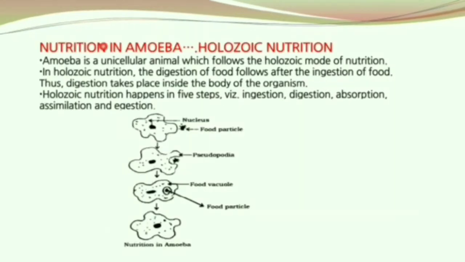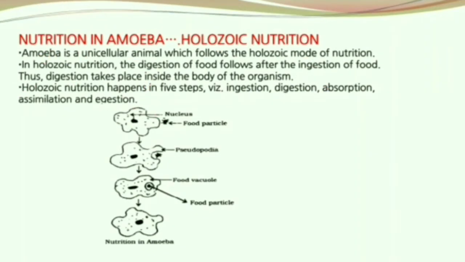Amoeba is a unicellular animal which follows holozoic mode of nutrition. In holozoic nutrition, the digestion of food follows after the ingestion of food. Thus, digestion takes place inside the body of the organism. We all know that holozoic nutrition has 5 steps. The same applies for nutrition in amoeba too.